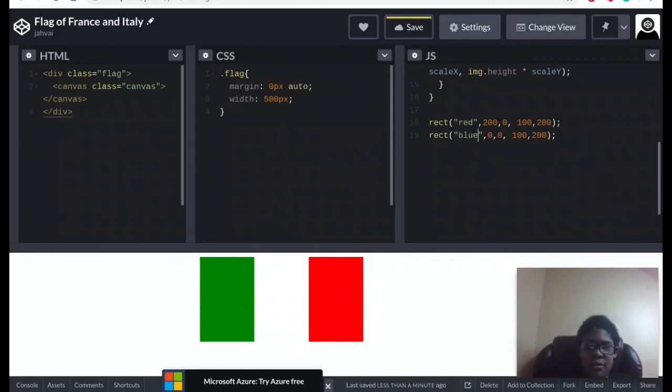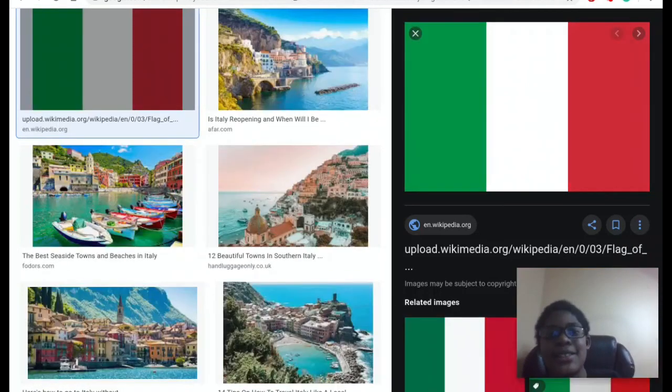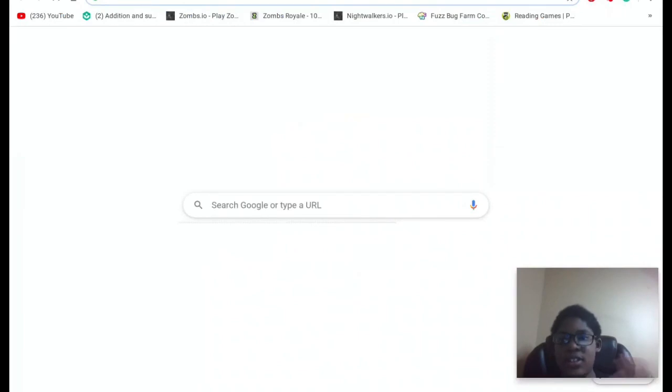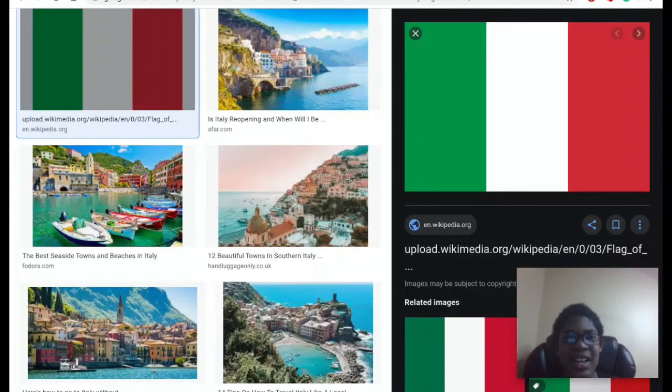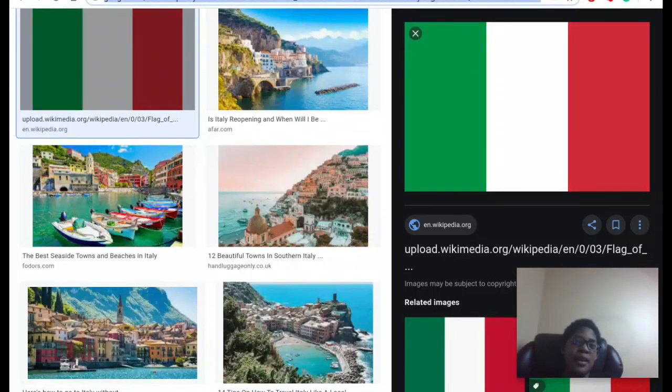The main point is this is blue, this is green, this is blue, this is green. You can kind of see what I'm talking about. These are the exact same flags, but getting the base down actually didn't take long.